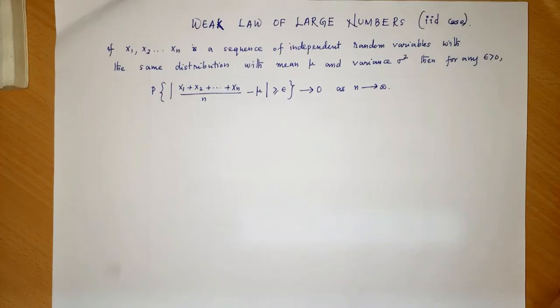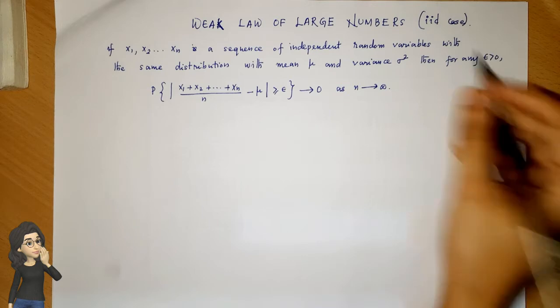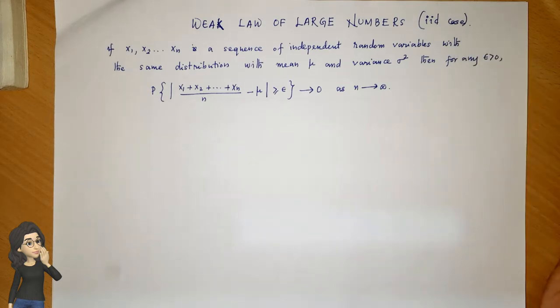The weak law of large numbers in the IID case. You might know about the IID case. The IID case is where the random variables are independent and identically distributed. That is what IID means. So here we are considering a sequence of random variables x1, x2, etc., xn, which are independent random variables which have the same distribution with mean mu and variance sigma square.